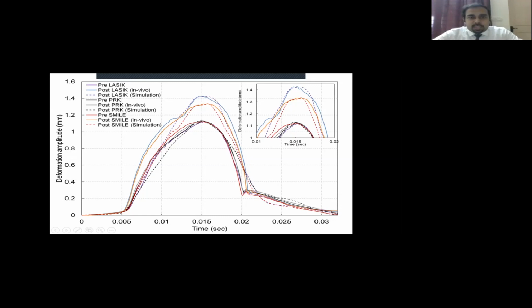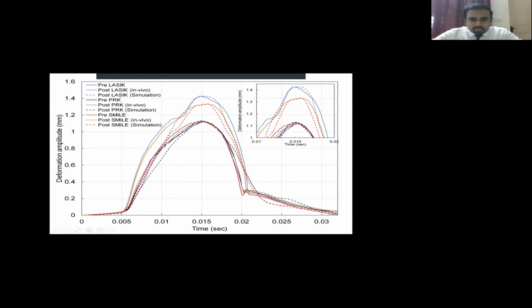So here you can specifically see that with PRK, the amount of both the simulated change and simulated degradation of biomechanical strength, as well as the attained biomechanical strength, is the least. The amount of change is the least with PRK. So that goes with our normal belief, thinking that if there is a patient with a slightly suspicious cornea, it is better to go in with a PRK rather than a LASIK or a SMILE.